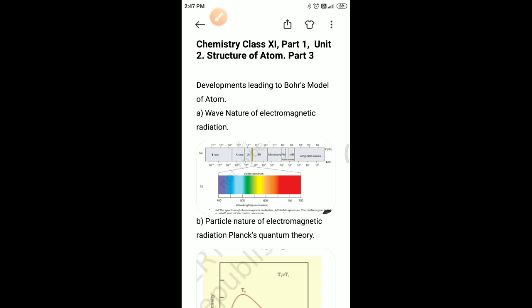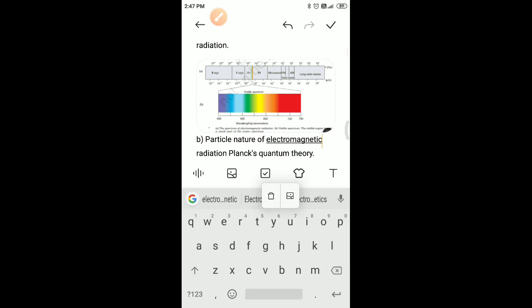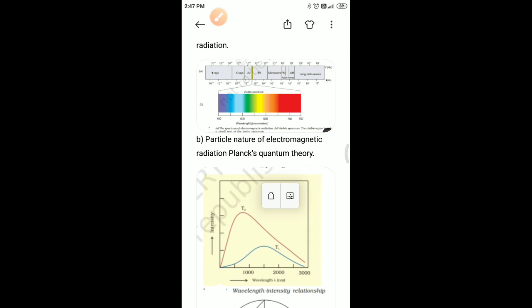In the same way we can calculate the frequency of red light. ν = c/λ. Again the formula remains the same. Substituting the values: 3 × 10^8 meter per second divided by 750 × 10^-9 meter, which is given in the problem. Now we get the answer 4 × 10^14 hertz. The range of the visible spectrum is from 4 × 10^14 to 7.5 × 10^14 hertz in terms of frequency.